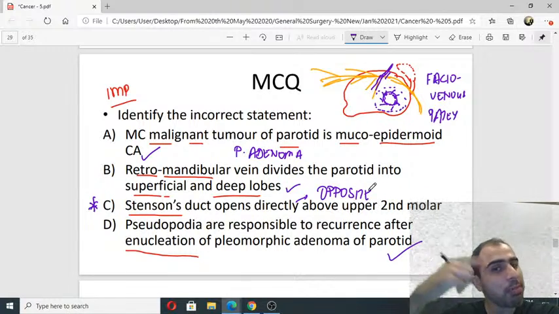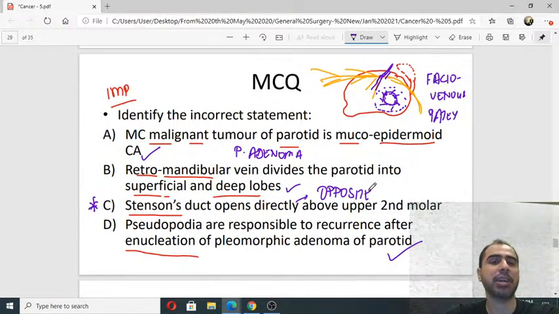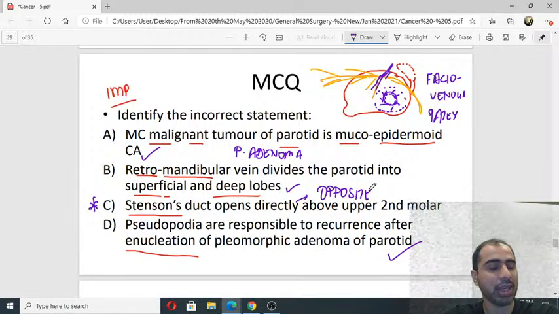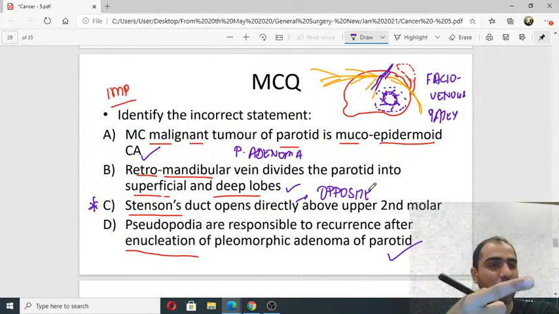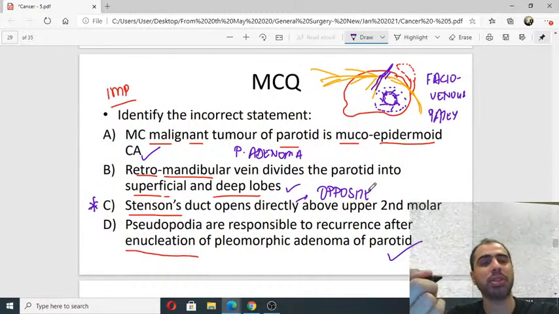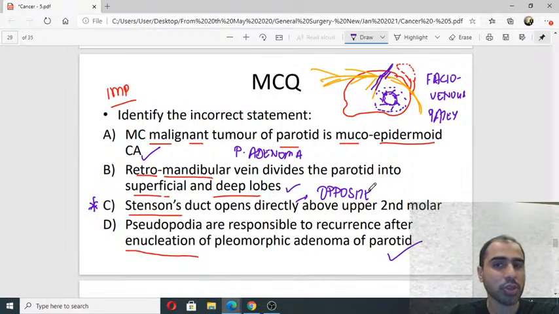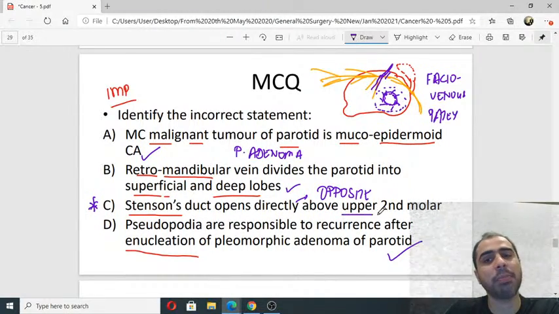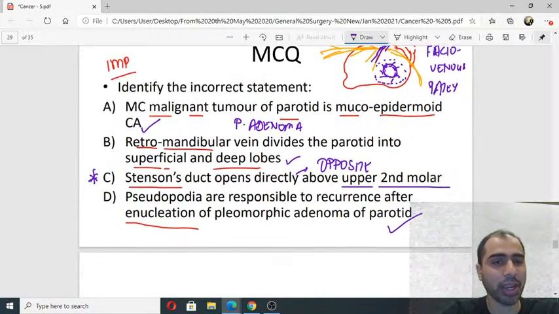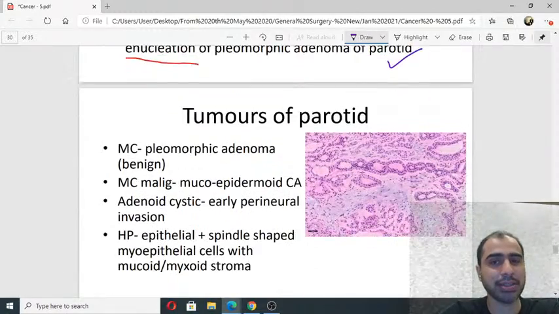So it is opposite to the crown of the upper second molar. Okay, that's how I change the question. It does not open above the tooth, it opens on the side of the gum, meaning on the side of the lip, the anterior aspect. So it is opposite the upper second molar. Okay, don't get tricked by these things.